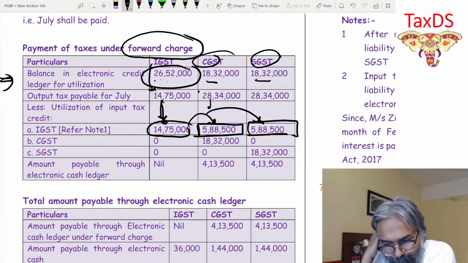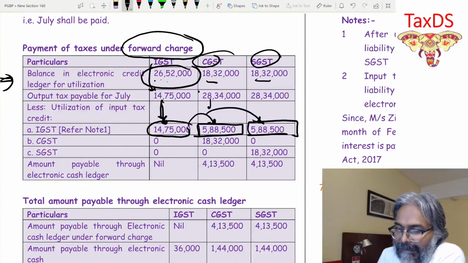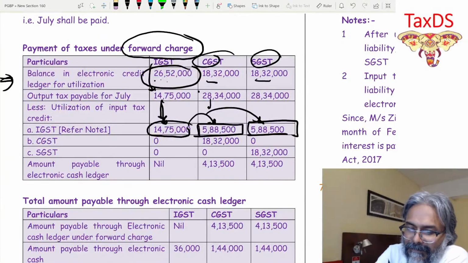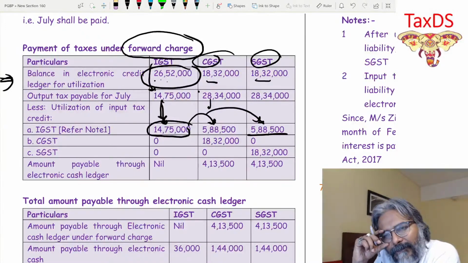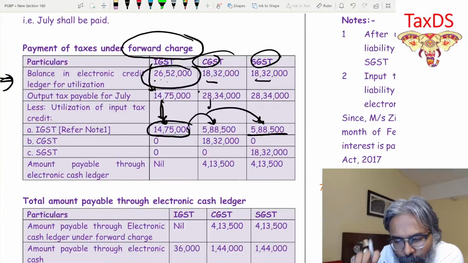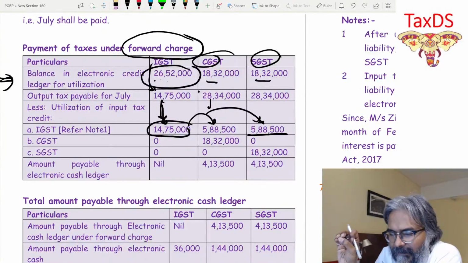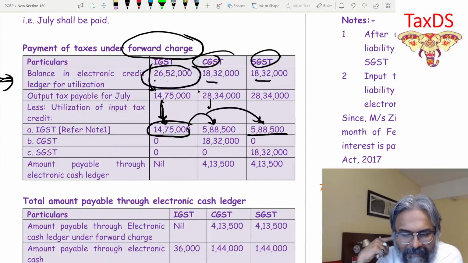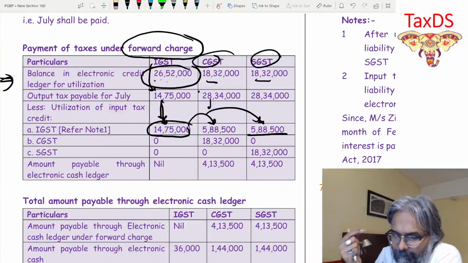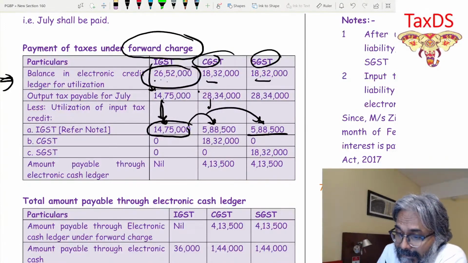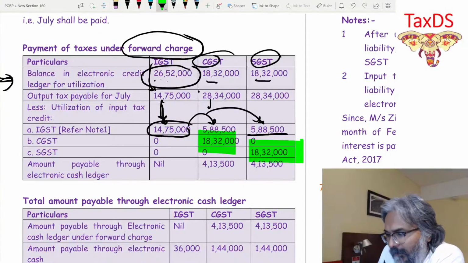Students, just hold on, just a second. Your CGST and SGST liability is 28,38,400. You have paid off 588,500 and 588,500 respectively by utilizing the IGST credit. Now you have CGST credit and SGST credit of 1832 respectively. That 1832 credit is what you are using now.